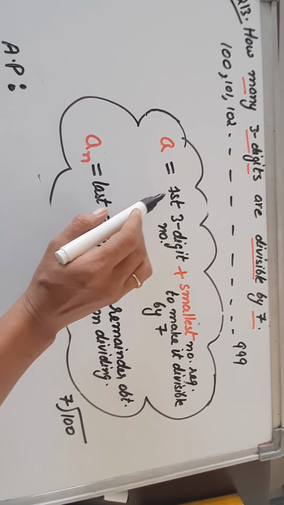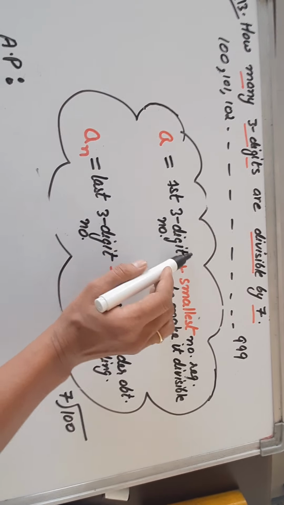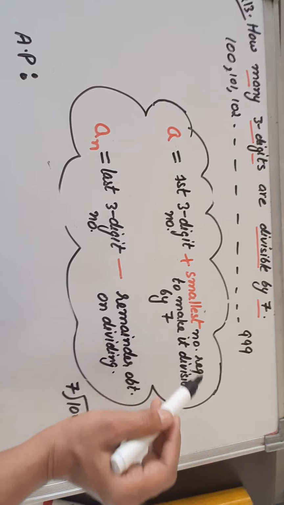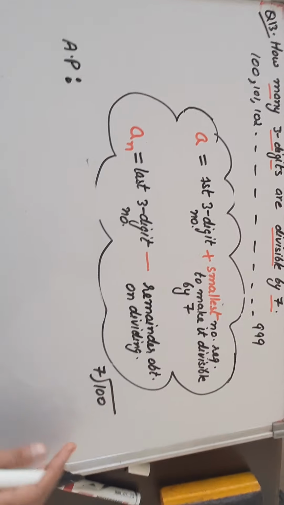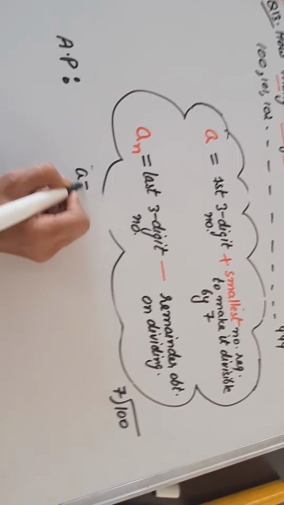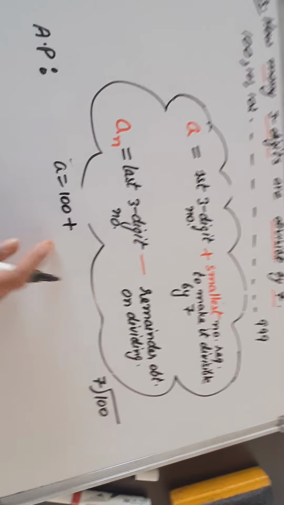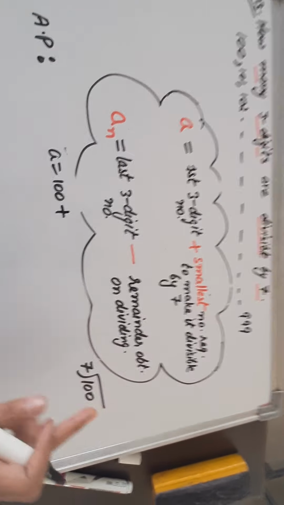So A, the first term, is the first 3-digit number, that is 100, plus the smallest number required to make it divisible by 7. So what does it mean? Let me tell you. A is the first 3-digit number, that means 100. Now what should be added so that we get our A, divisible by 7?